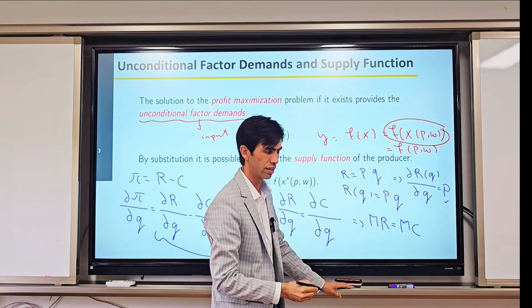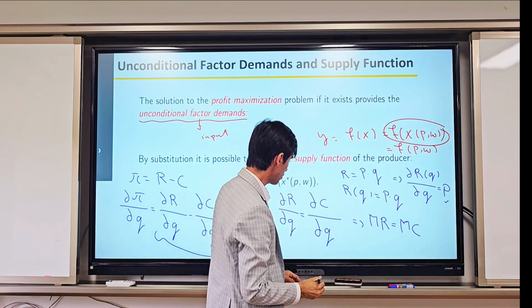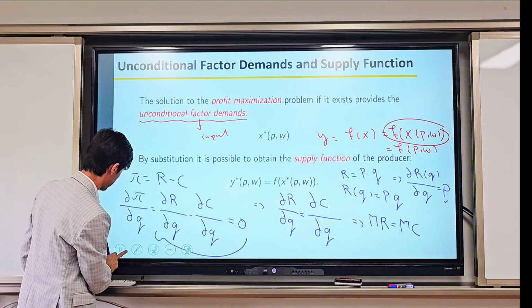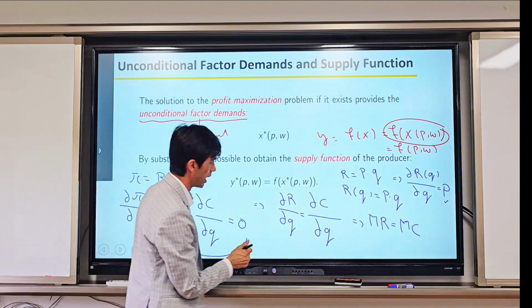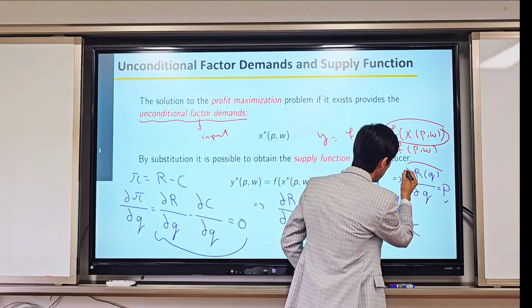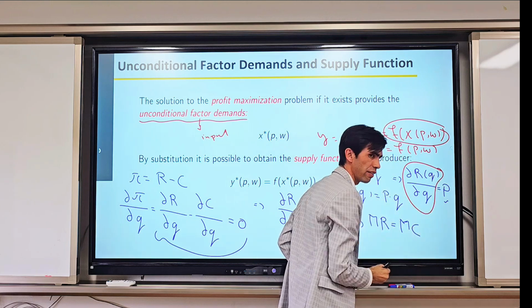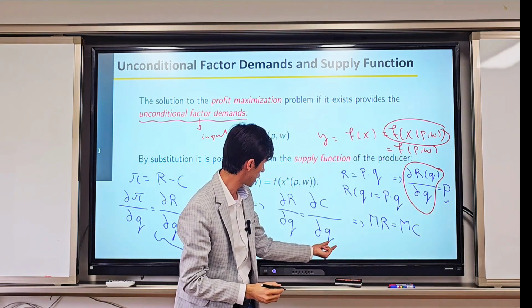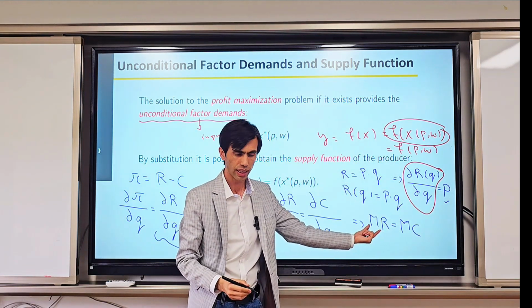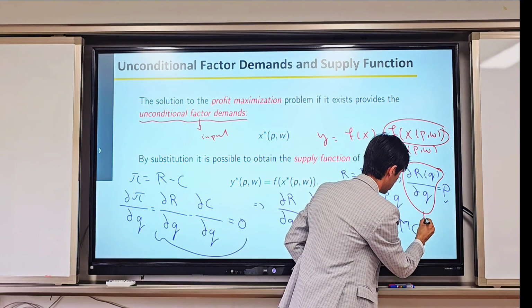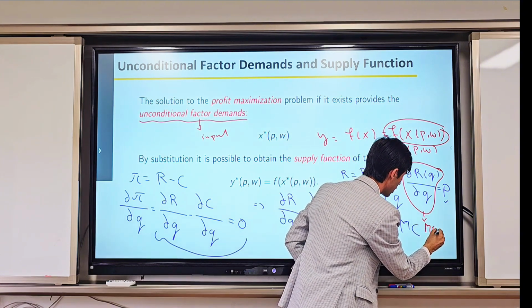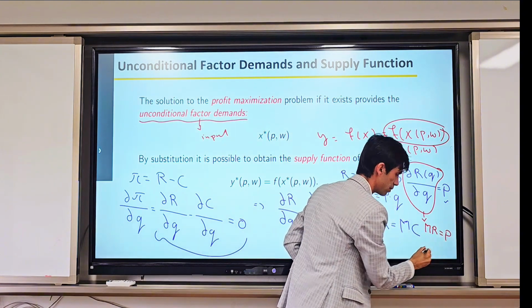P. So let me use some different color. Here, we already know that the partial derivative of revenue with respect to Q is what? It is the marginal revenue. So the marginal revenue is equal to P.